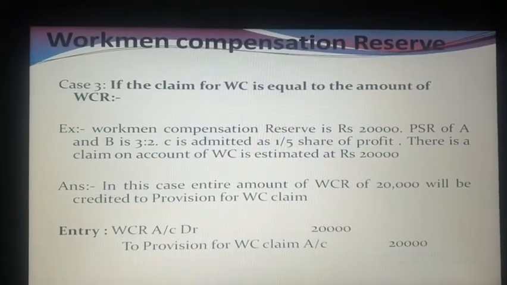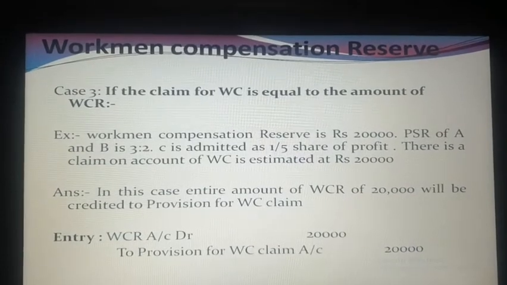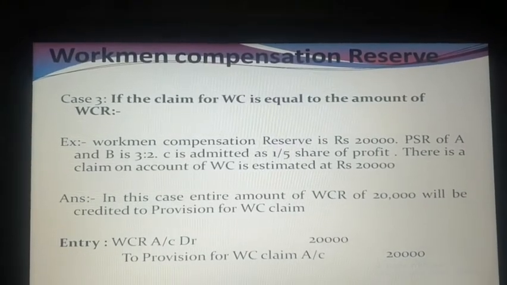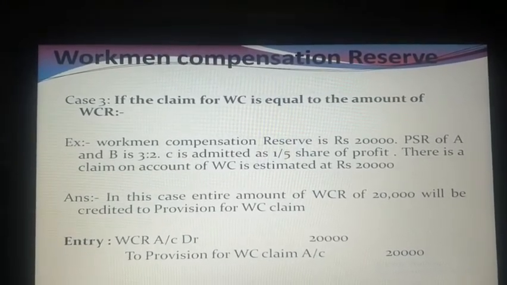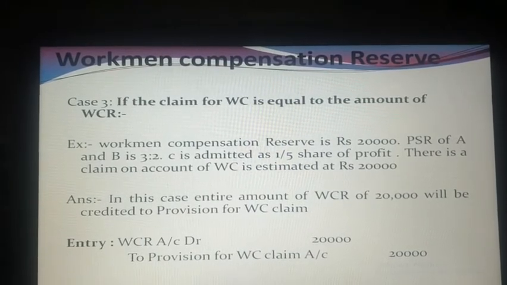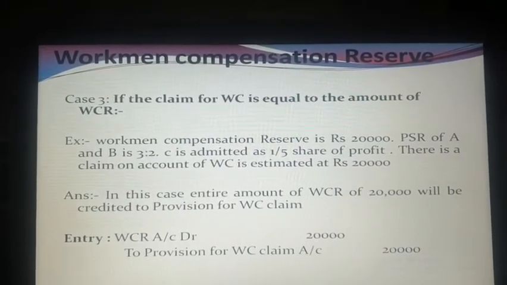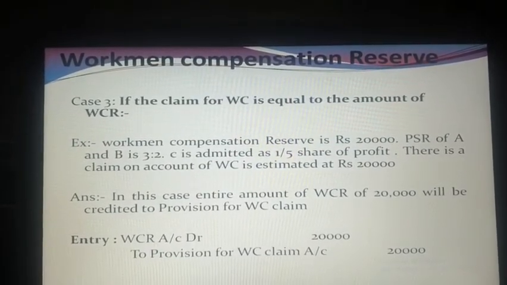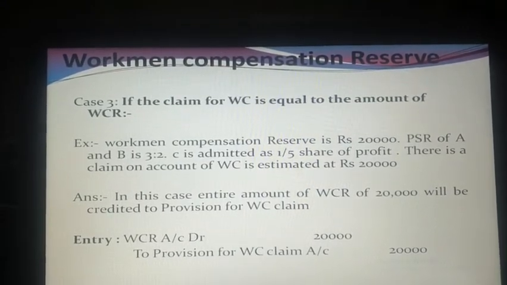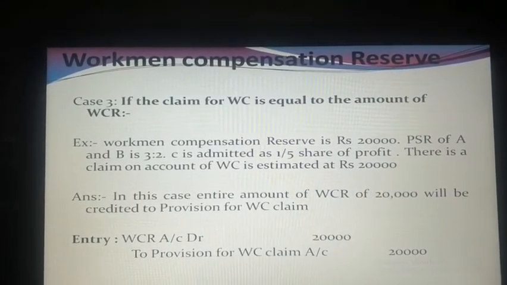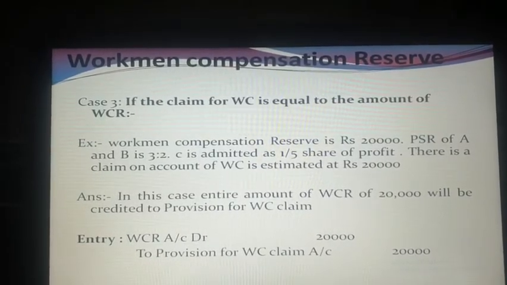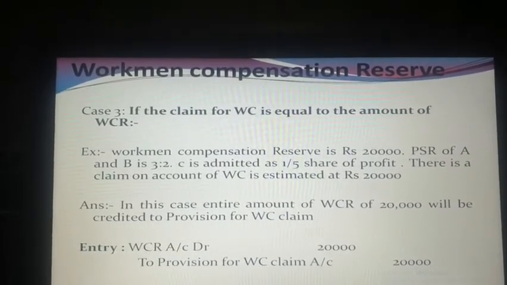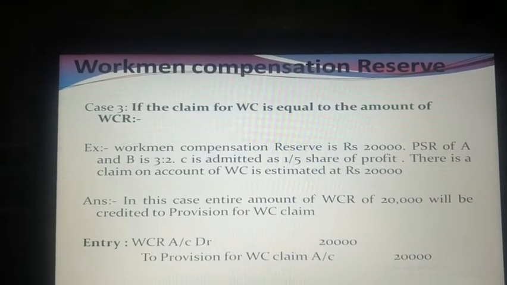Now case number 3: the claim for workman compensation is equal to the amount of the reserve. Again take one example. Workman compensation reserve is 20,000. A and B ratio is 3:2. C is admitted for 1/5 share of profit and the claim on account of workman compensation is 20,000. In this case, the entire reserve of 20,000 will be credited to the provision for workman compensation claim because the claim equals the amount of the reserve. So no profit is available for the old partners. This is case number 3.